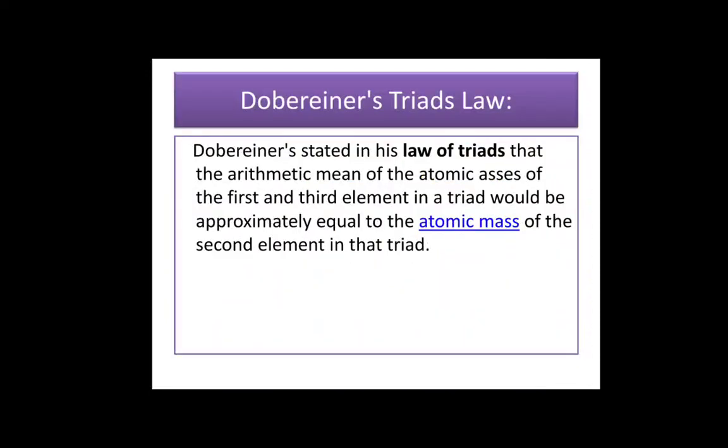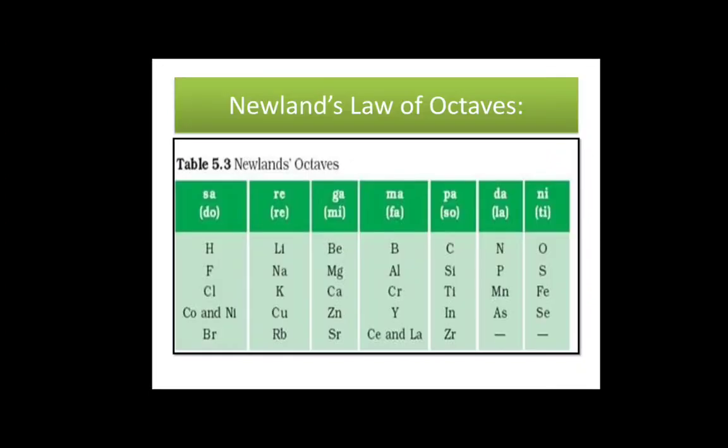So, Dobereiner's law of triads. Dobereiner stated in his law of triads that the arithmetic mean of the atomic masses of the first and third element in a triad would be approximately equal to the atomic mass of the second element in that triad. Next, Newland's law of octaves.